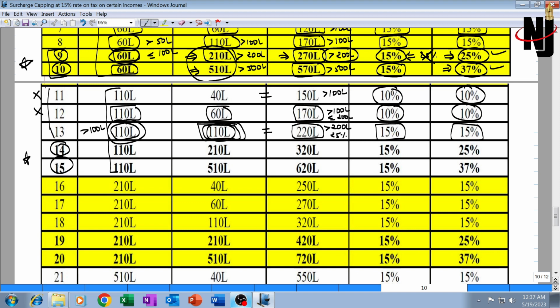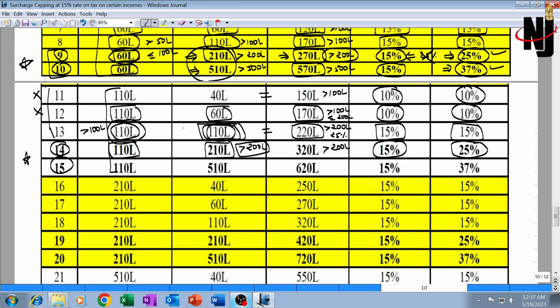Illustration 14 and 15 I have marked as important, whereby special income is still 110, other income is greater than 2 crore. If other income is greater than 2 crore, and the total income is also greater than 2 crore, then surcharge rate ideally should have been 25%. But surcharge rate on tax on special income will be kept at 15%, and surcharge rate on tax on other normal income will be 25% because other income is greater than 2 crore.